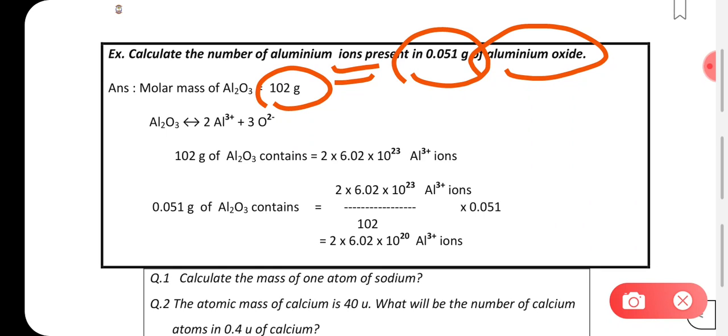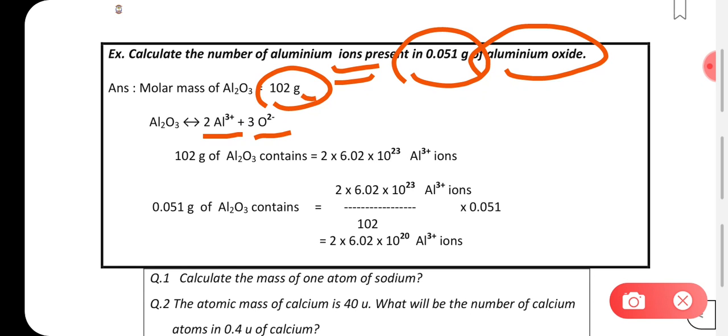So Al2O3, when it decomposes, will form Al3+ ions and O2- ions. There are 2 moles of aluminium 3+, and there are 3 moles of O2-.